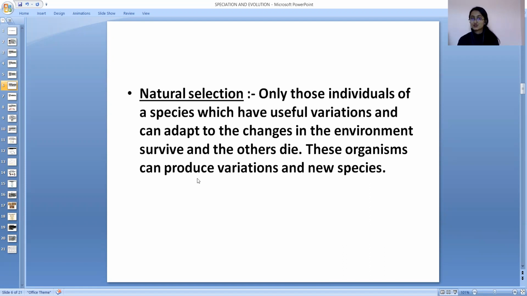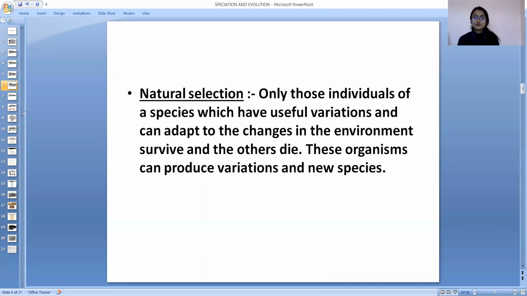So natural selection will select the species which have adaptations according to the environment, and the previous species जिसमें adaptation नहीं हुआ वो vanish हो जाएगी. So the new species are evolving from the previous species. Speciation will take place due to natural selection.